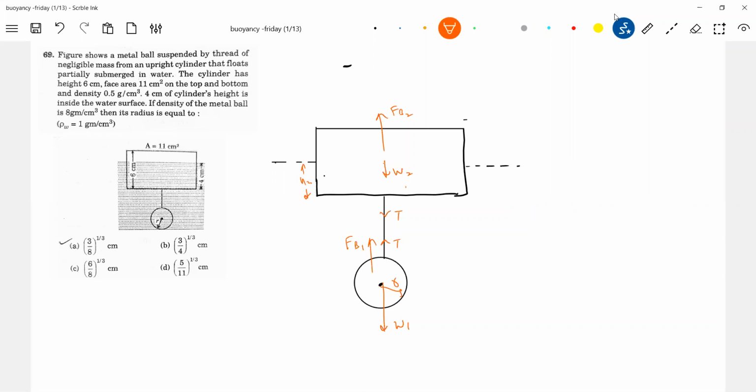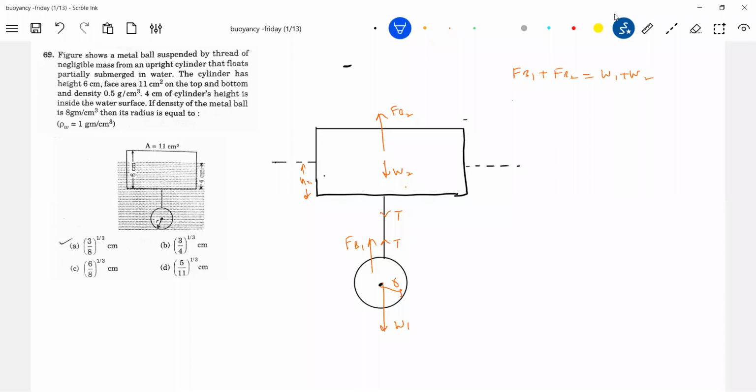More than one body, if they're connected and immersed, we are thinking. So what about the sphere? Sphere is fully immersed. What about the cylinder? It is partially immersed here. So now the tension will become an internal force altogether. So what is the basic equation you can write? FB1 plus FB2 equal to W1 plus W2.